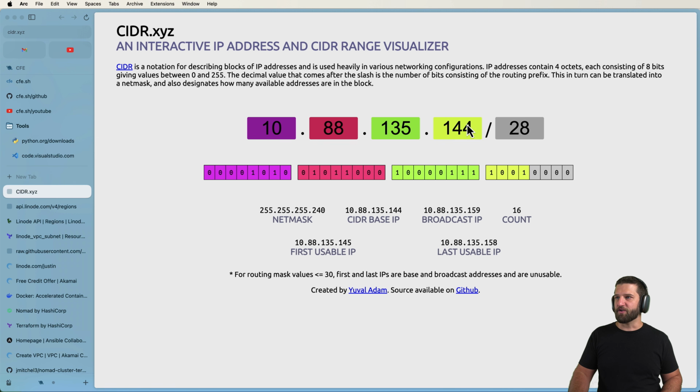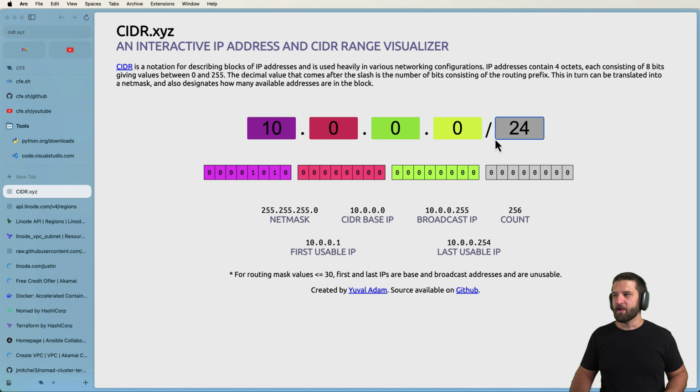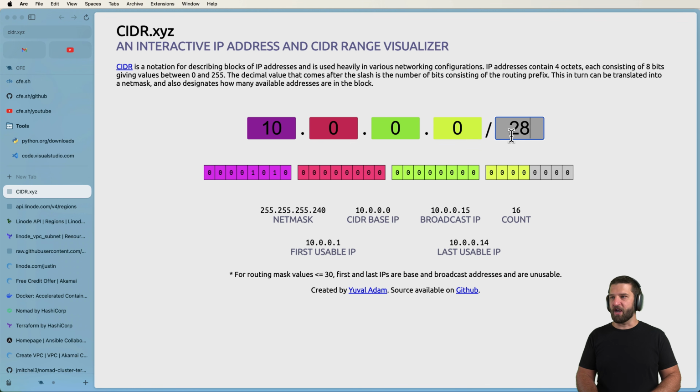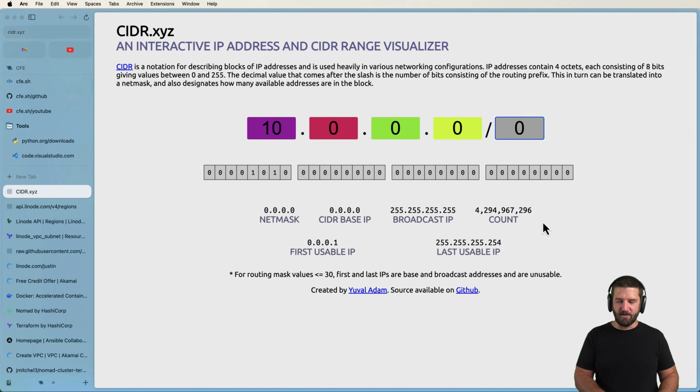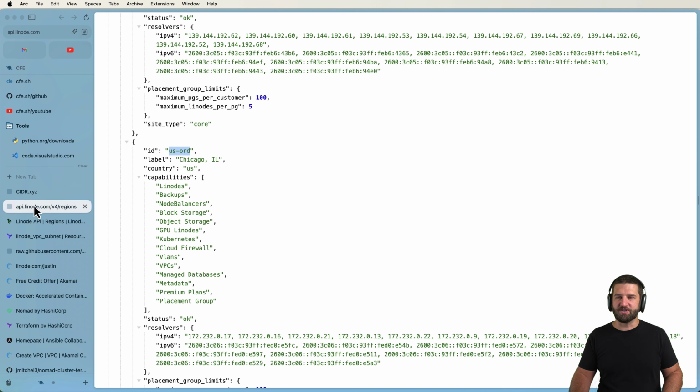The default that we've got on Terraform is 0.0.0.0 and then /24. We see there's quite a few IP addresses we can use with this VPC, but you can always change it as well. If you go up in numbers, you get less. If you go down in numbers, you get more. Now, not all of these are necessarily going to work, so definitely check them, try them out, do all that.